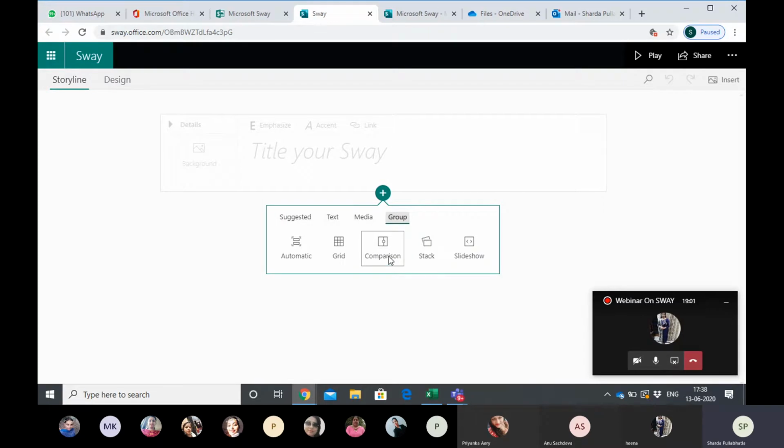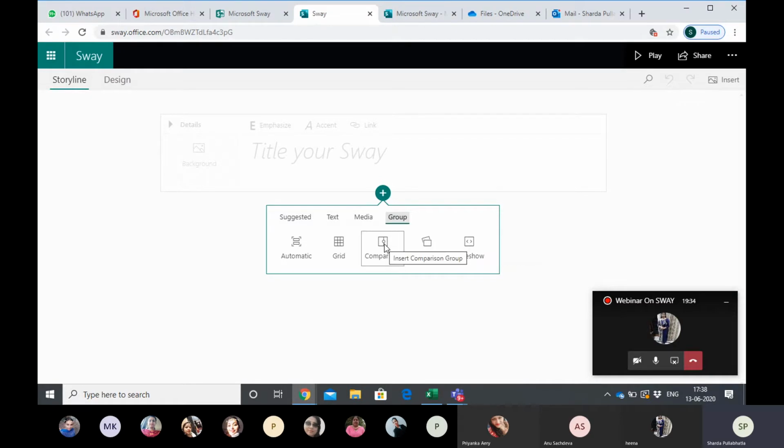Sorry. This is the group. Group actually means more number of presentations or more number of pictures. Grid, can you see here? It is showing a 3 by 3 grid. If we paste that number of pictures in that grid, it will appear like a grid, the way we make in Adobe or any other tools. Now slideshow actually means you click on insert slideshow and select all the relevant pictures, and then the pictures will go on one after the other like a slideshow.